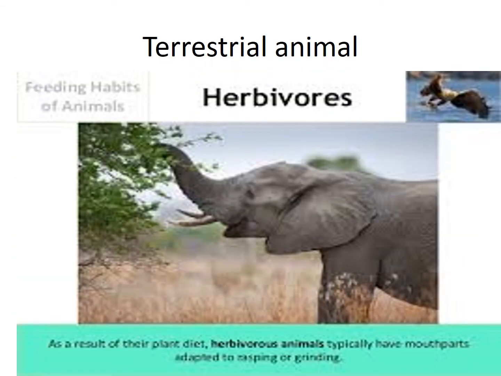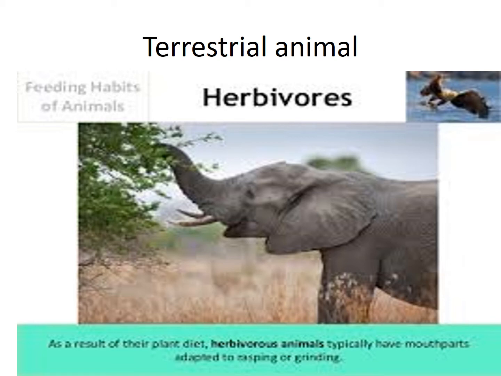Look at the picture. This is a terrestrial animal. What is a terrestrial animal? Animals that live on land, for example tiger and elephant. And another one, amphibious animals. These are animals that can live both on land and in water. The examples are frog and toad.